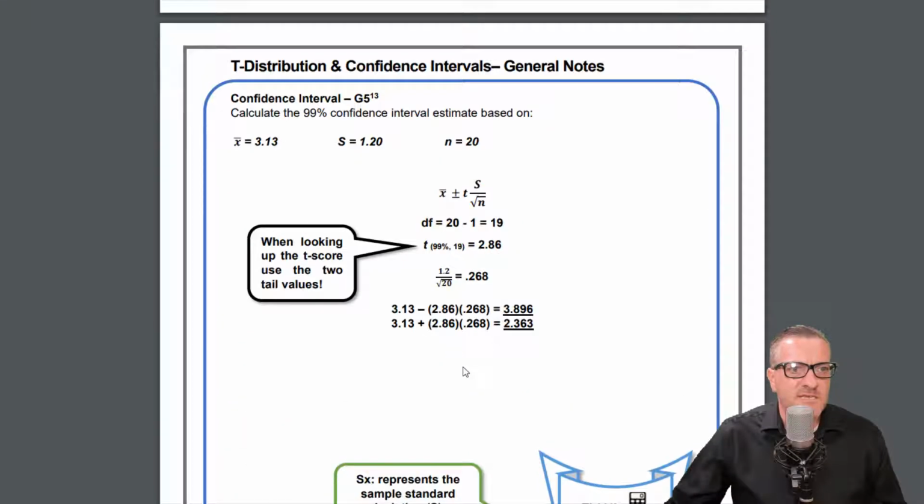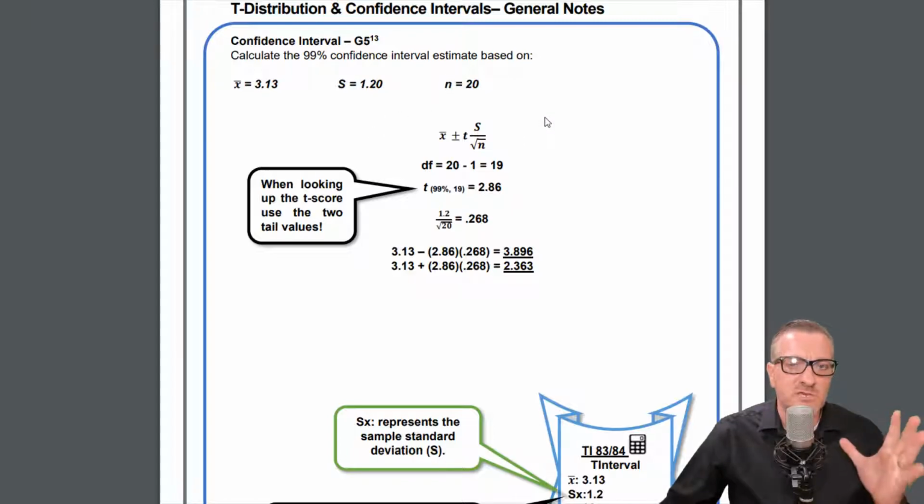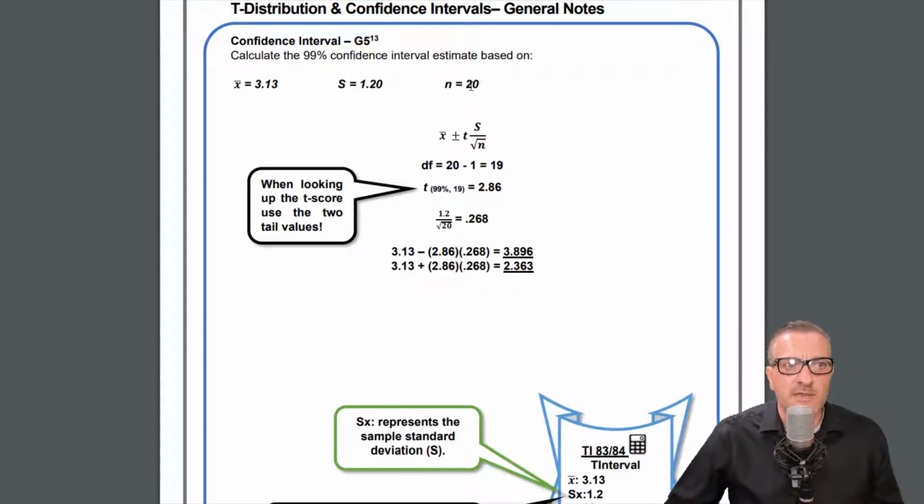Okay, well, let's look at the t-distribution. We need to look at this, so focus on this a little bit. Calculate the 99% confidence interval estimate based on a sample mean of 3.13, the sample standard deviation of 1.2, and n of 20. This is what I usually do. Usually with t-distribution problems, I will give you an n that's less than 30, and that will kind of key you in. And I'll give you an S, not a sigma. So this is a sample standard deviation.